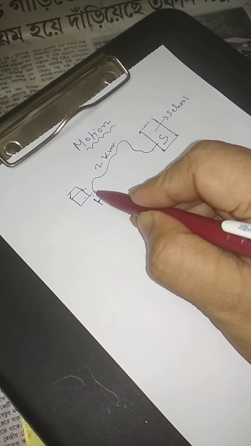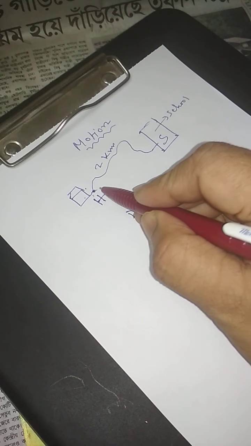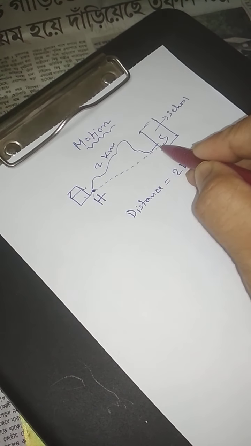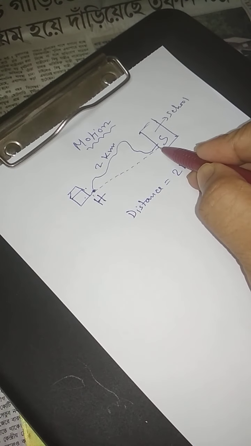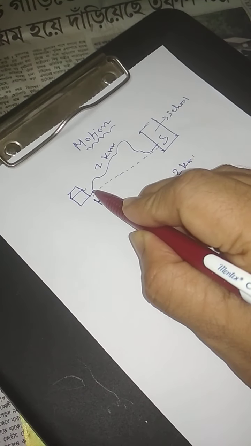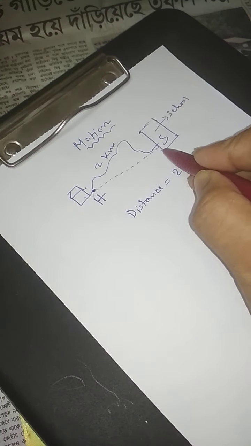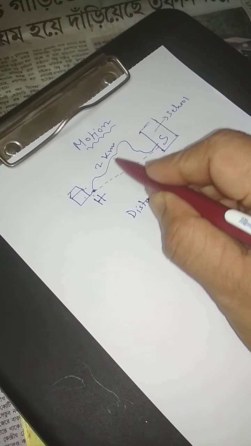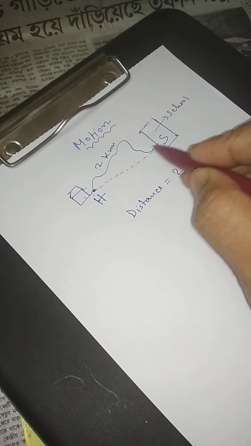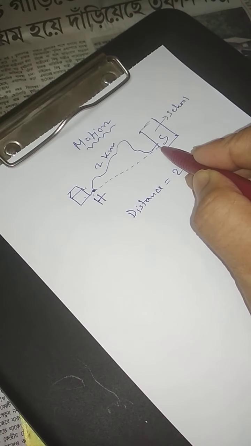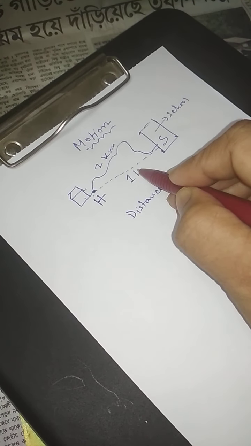But if we consider the shortest distance between house and school, then this distance will be lesser than 2 kilometer. Let's say this distance is 1 kilometer.